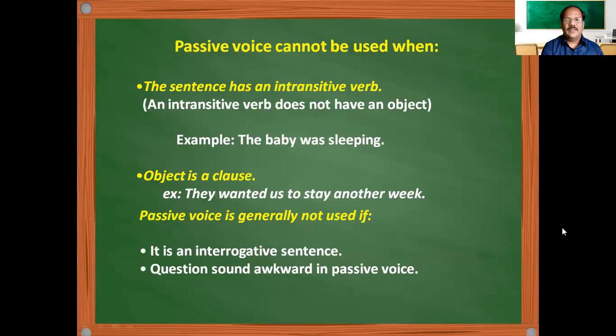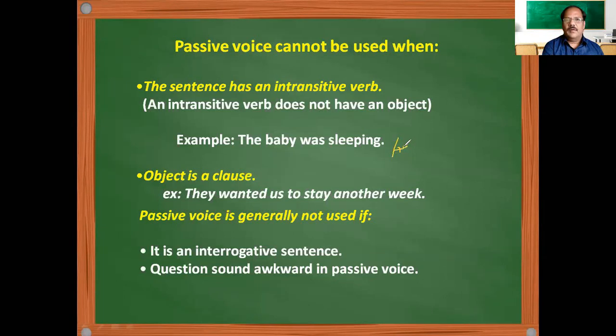When you say he likes mangoes, he is the subject and likes is the verb. He likes what? Mangoes, this is what we call an object.